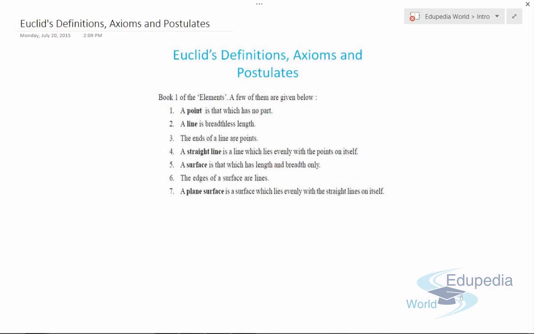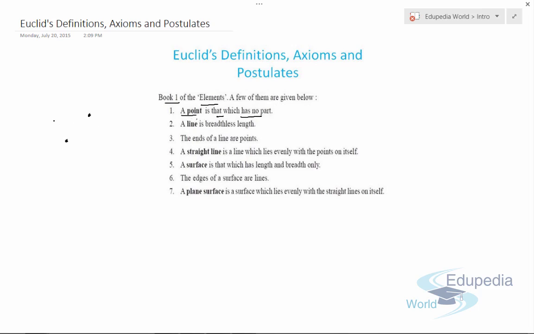Euclid's book of Elements: we'll discuss some of the points of Book 1 of the Elements. A few of them are: a point is that which has no part. Means if this is a point, it has no part, it has no dimensions. But if you actually see the point, like this can be a point, or this can be a point, or this can be a point.